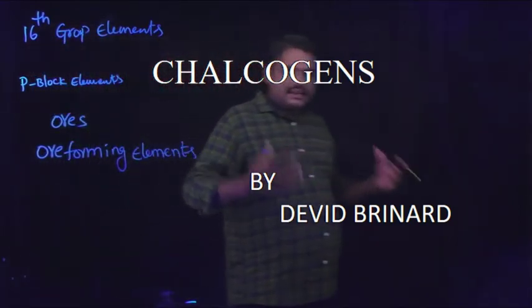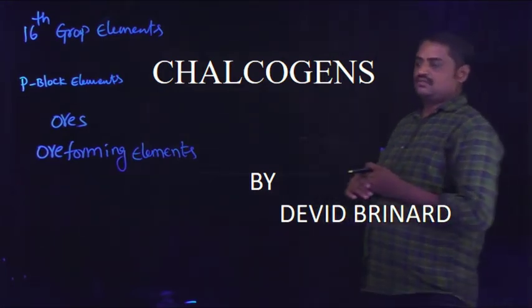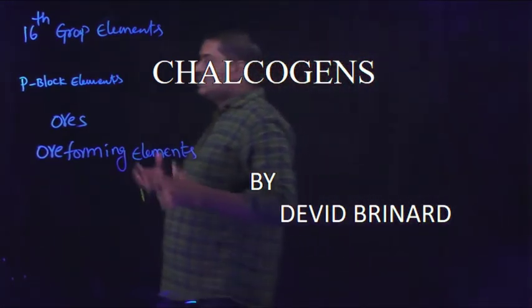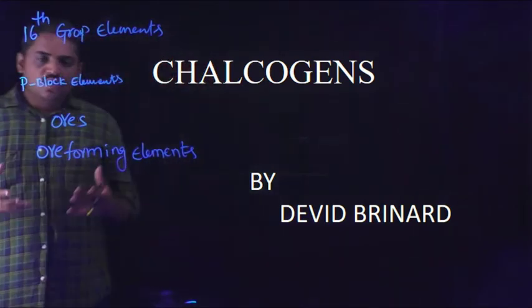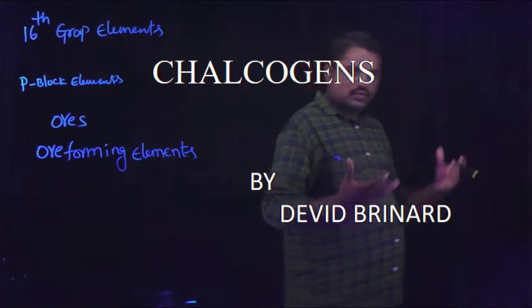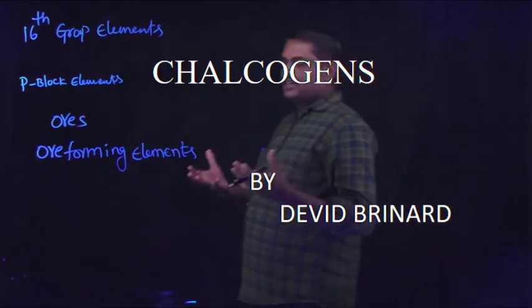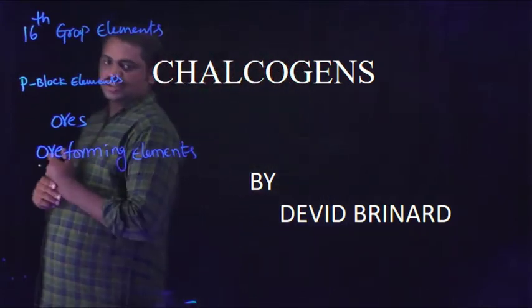Ore forming elements are known as chalcogens. Finally, chalcogens means ore forming elements. The 16th group elements are ore forming elements, so these elements are known as chalcogens.